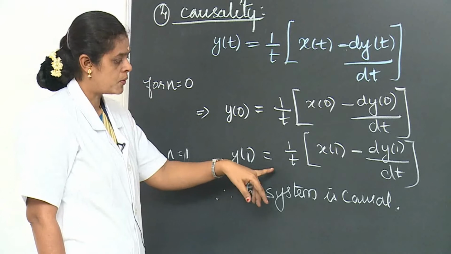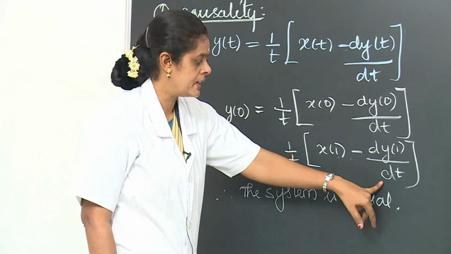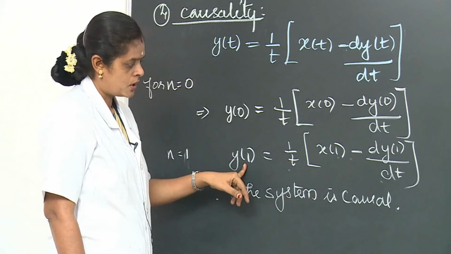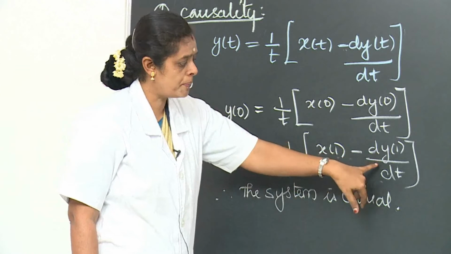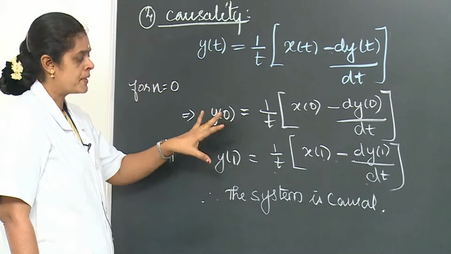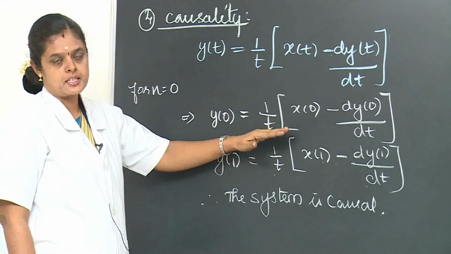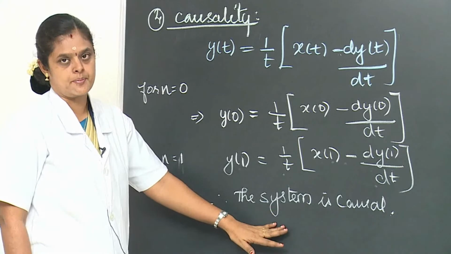So y of t equals 1 by t x of t minus dy of t by dt. So the present output depends on present input and also past input. So the system is dependent on present and past inputs. So the system is a causal system, right?